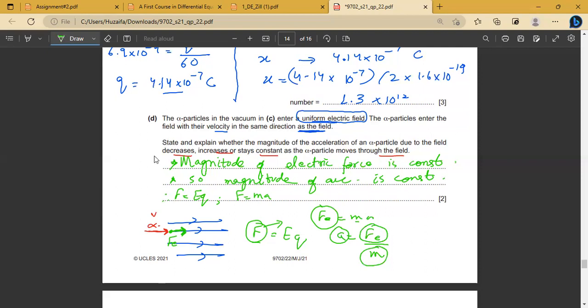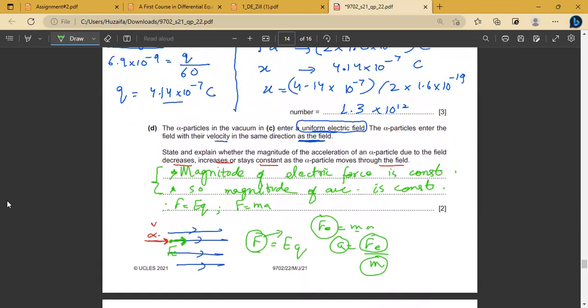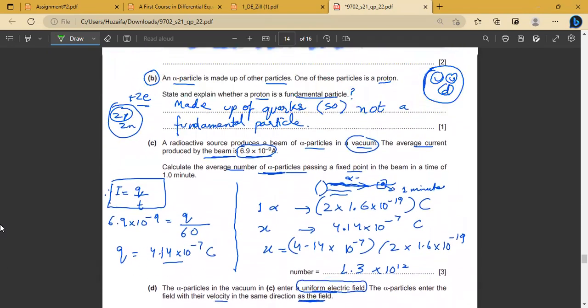There will be no marks on it. The marks will be on these two points. First of all, you will tell what the electric force acting on it is. Will it be changing or constant? On this result, what will be the magnitude of acceleration? Will it be changing or remain constant? Is it clear? Yes.